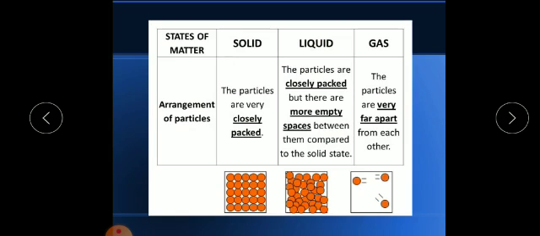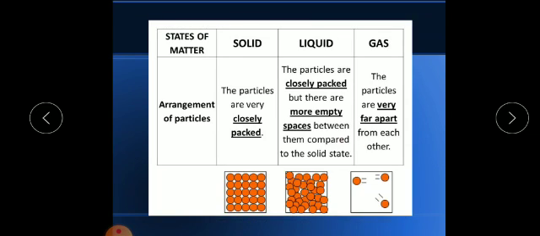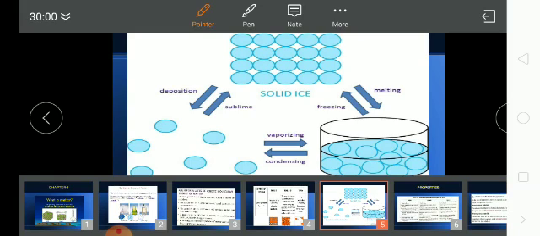Here you can see arrangement of particles. In a solid, they are tightly packed. There is no gap, negligible gap. Now in the liquid, they are less closely packed and they have some spaces between them. So you can see the white spaces, these ones. Now in the gases, they are very far apart, very loosely packed, and so much gap is there in between the particles.